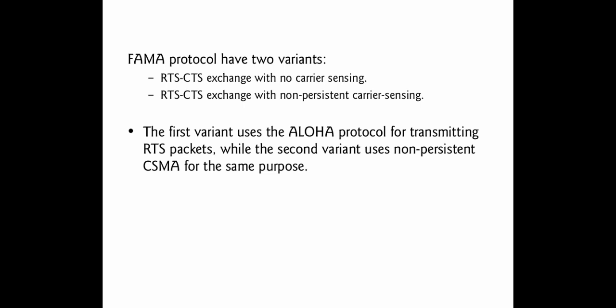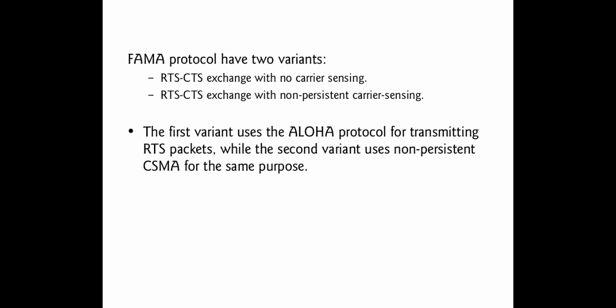That means if you are using FAMA protocol with non-persistent carrier sensing, before sending the RTS packet, the node is going to sense whether the channel is free or not. The sensing of the channel is done with carrier sensing. If the channel is free, the RTS packet is transferred to the destination, and on hearing this RTS packet, the receiver sends an acknowledgement by sending a CTS packet.